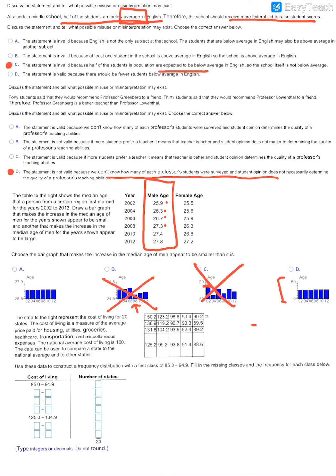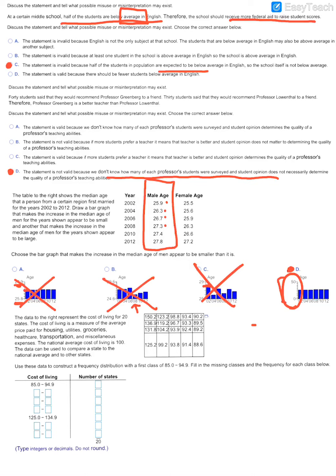And so the other thing that I notice is with the 25.9, if this starts at 25.8 and this is 27.9, this is not accurately shown there. So the one that makes the growth appear to be smaller would be D, and it's because of this vertical axis going from 0 to 50.